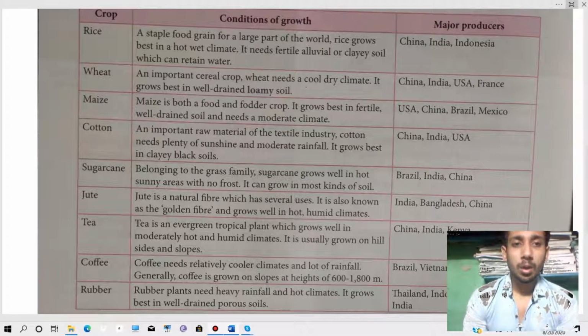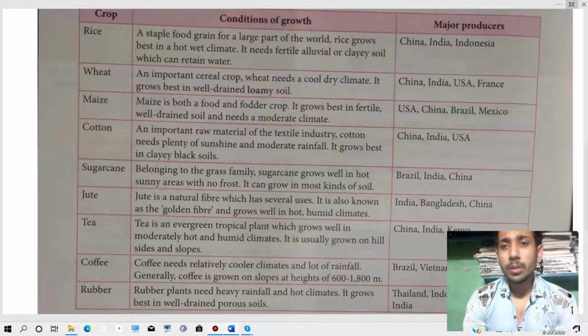Then we will go for cotton. An important raw material of the textile industry, cotton needs plenty of sunshine and moderate rainfall. It grows best in clay black soil. Means cotton needs clay black soil, and it also needs plenty of sunshine, means just the sun rays, and it also needs moderate rainfall. So the major producers are China, India, USA.